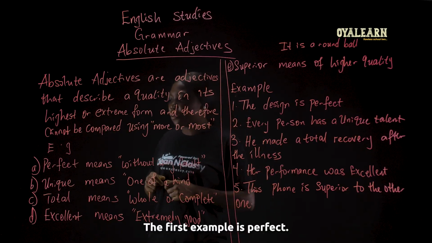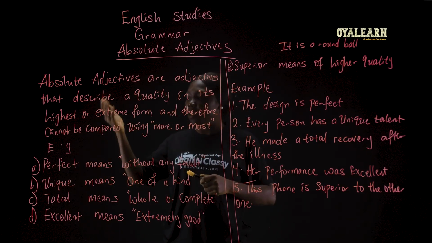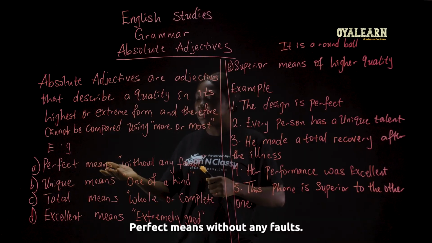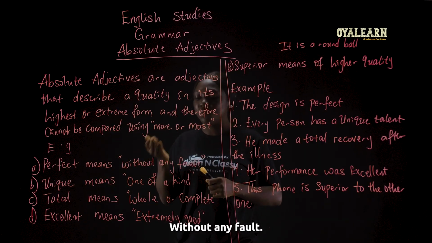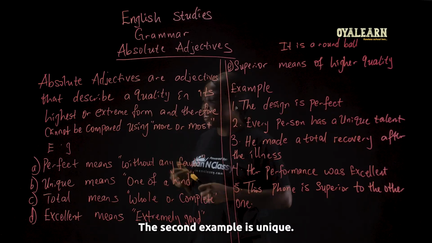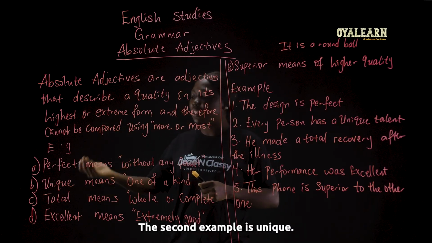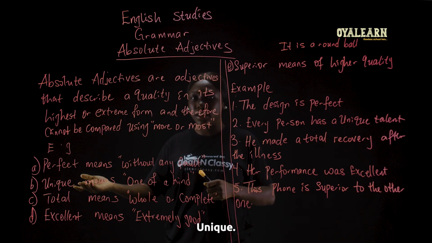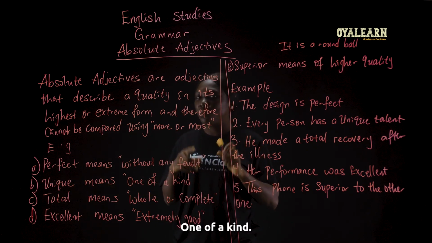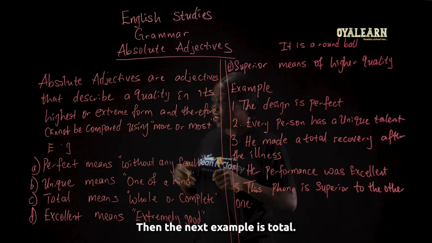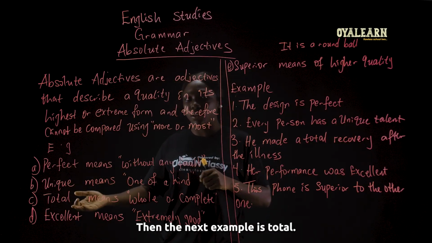The first example is perfect. Perfect means without any fault. The second example is unique. Unique means one of a kind. Then the next example is total.